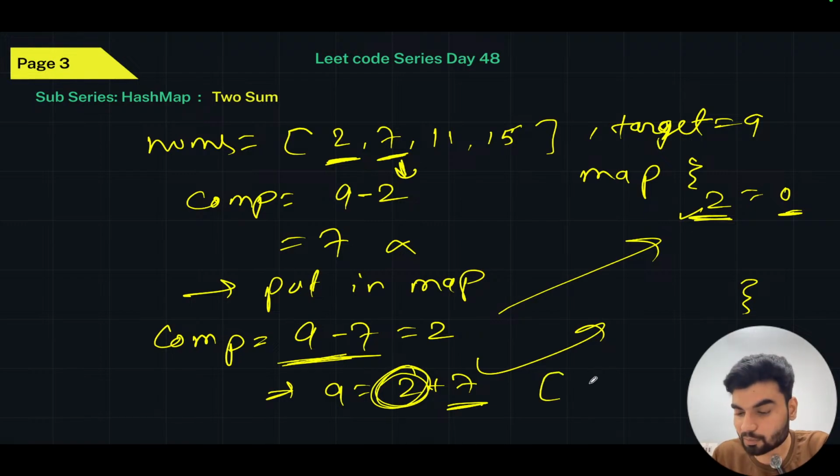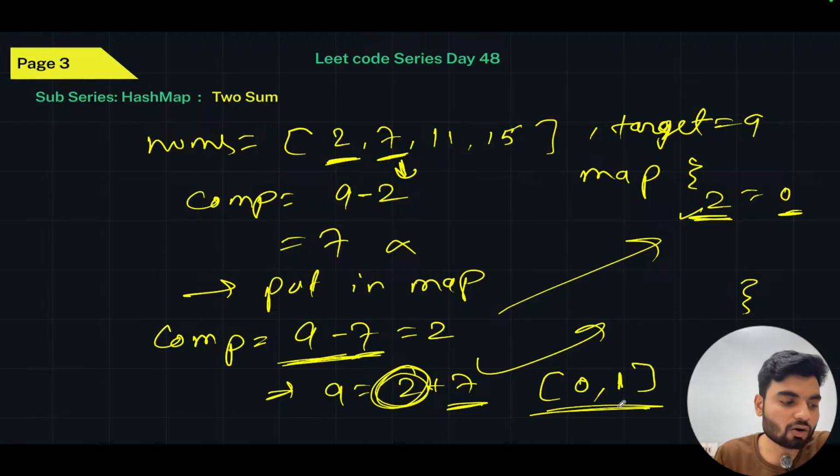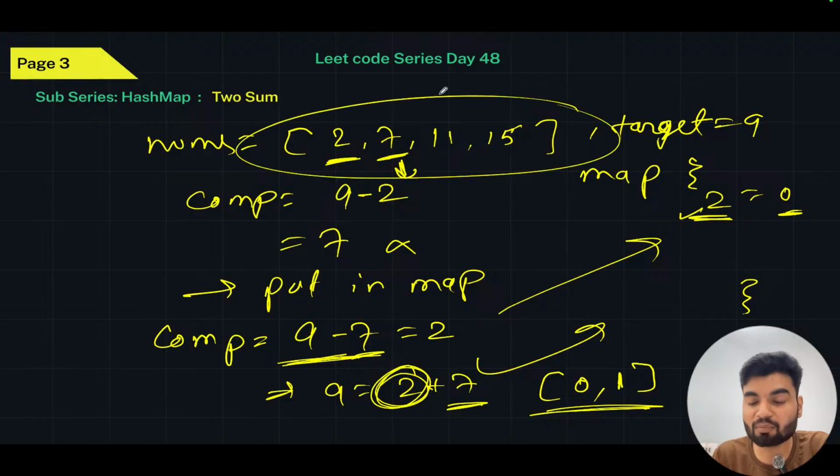So here in the array, I can put at the 0 index the value 0, whatever index I have stored in the map. And the next value is the upcoming element, that was 7, and the index of 7 was 1. So 0 comma 1 will be my output. And what will be the time complexity now? You are just doing it in linear time complexity, because you're not iterating over this array multiple times, you're iterating only one time. You're taking the complement. If the complement is available in the map, you'll access the index of it, and then the index of the current element will give your output.